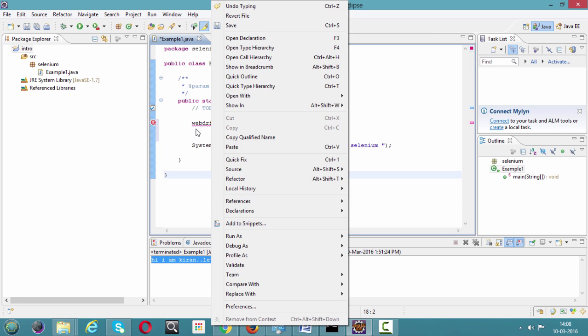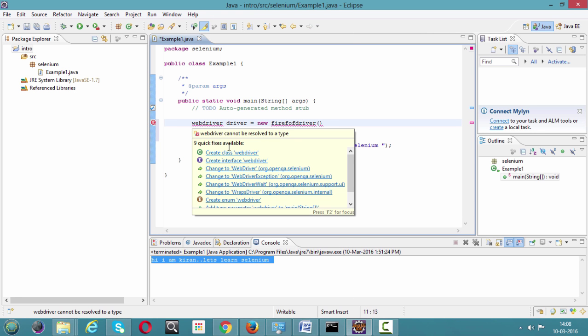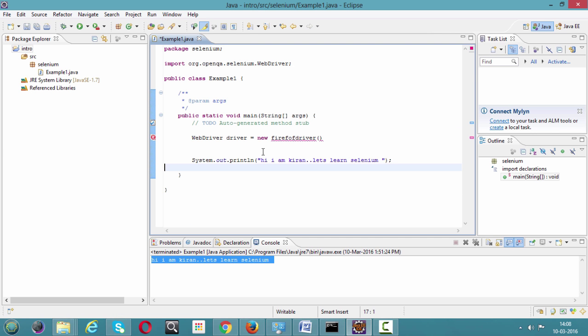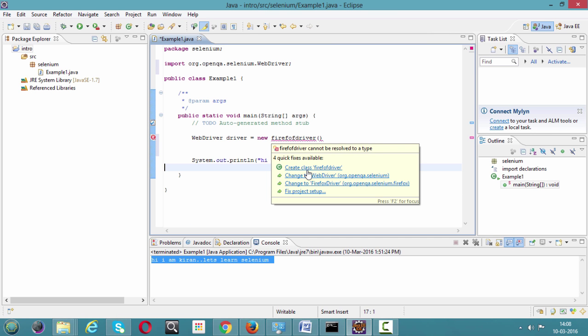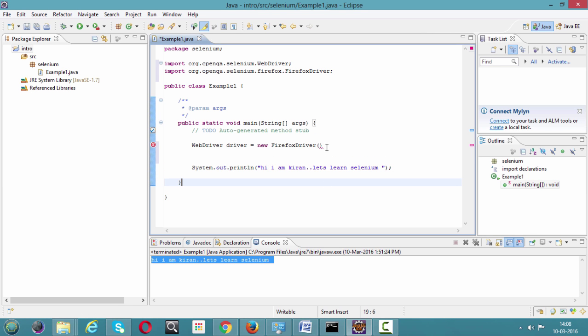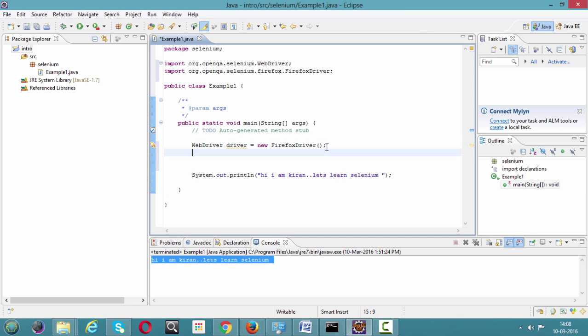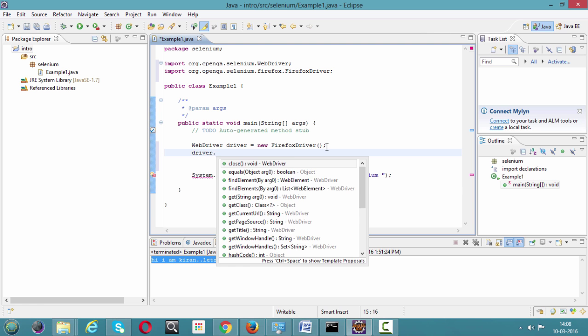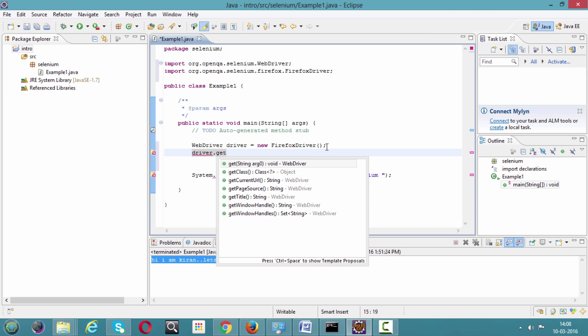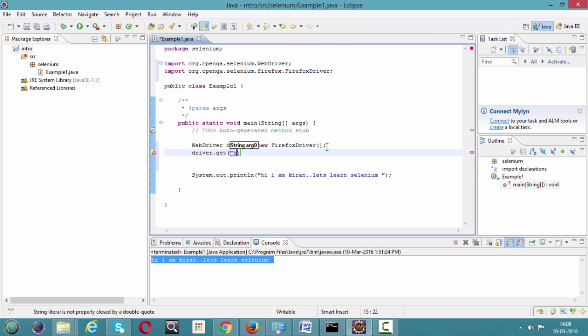WebDriver is the interface. Change to WebDriver. Firefox driver. learnqaonline.com.